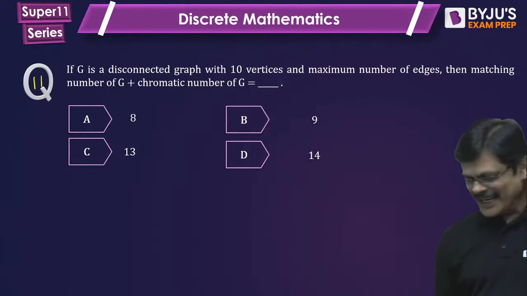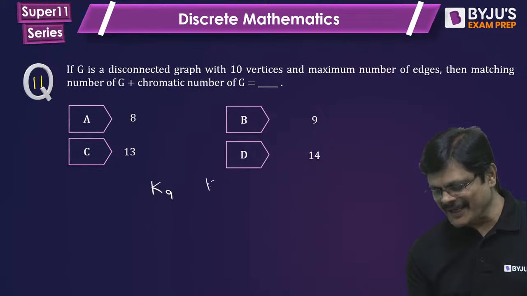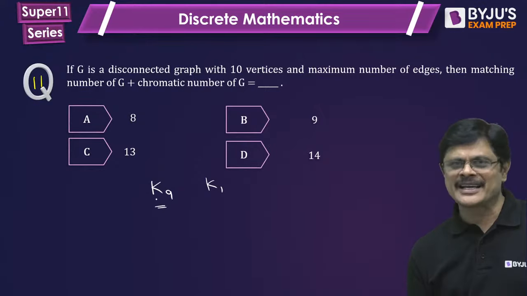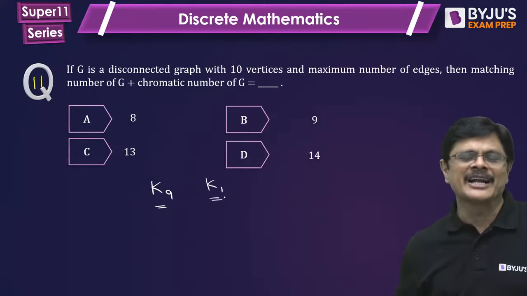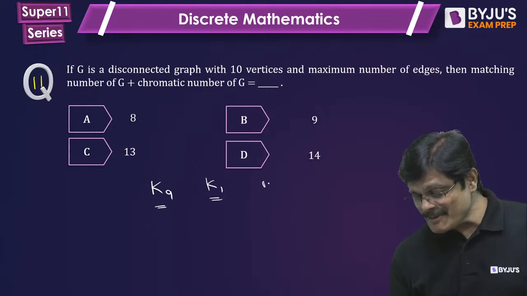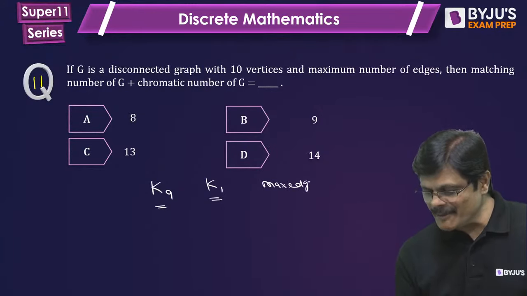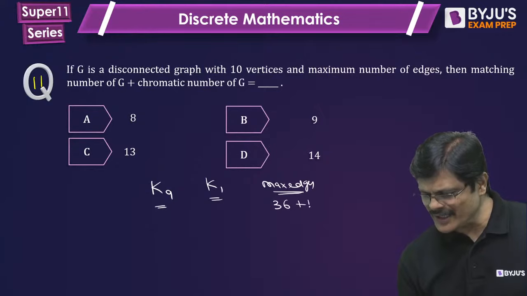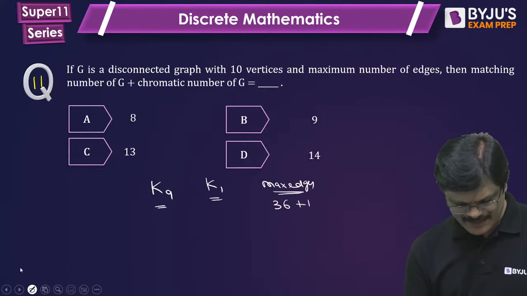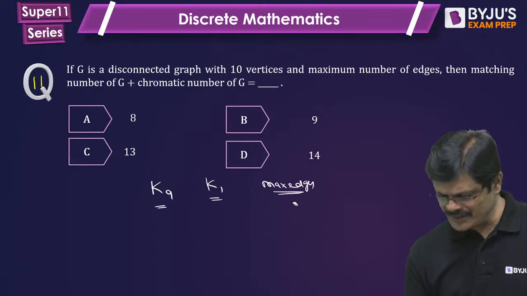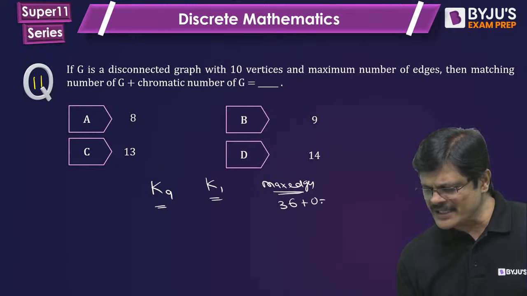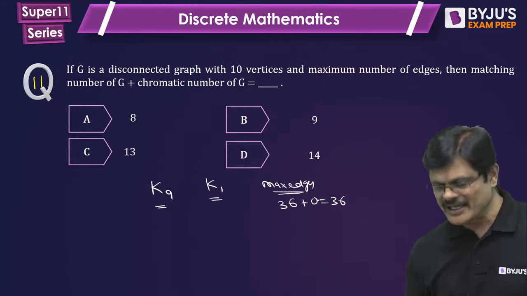It's correct. K9 and K1. When you do it, you will get maximum edges. Here, how many edges are you going to get? It's a complete graph with 9 vertices and a complete graph with 1 vertex. Here you get maximum edges. Maximum edges was the question asked in last year's GATE. So it is nC2, that is 36 plus 0. K9 is n into (n minus 1) by 2. 9C2 is 36 only. 36 plus 0, 36 edges. That is about maximum edges.